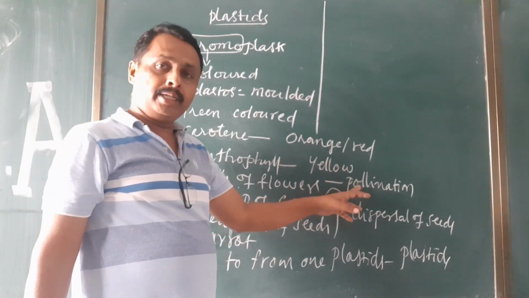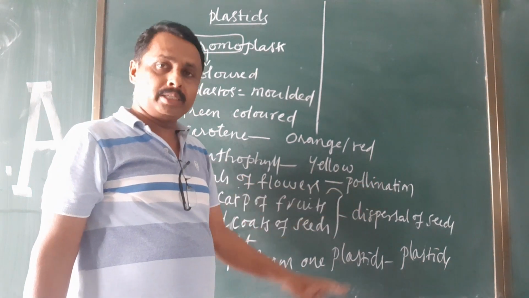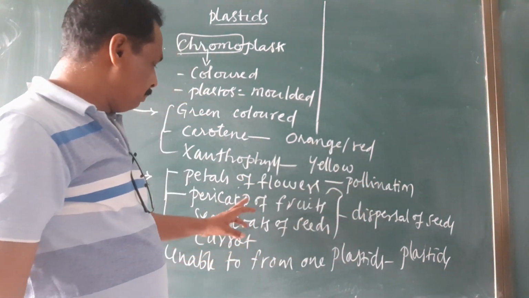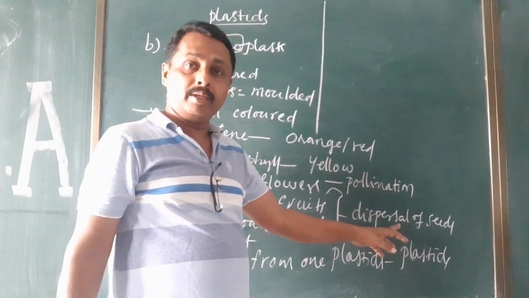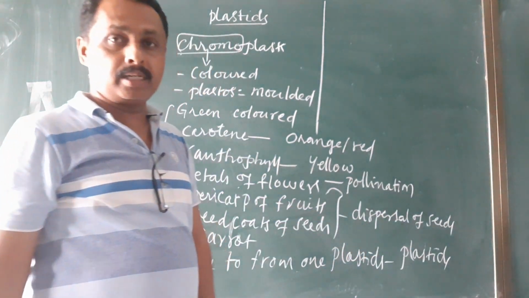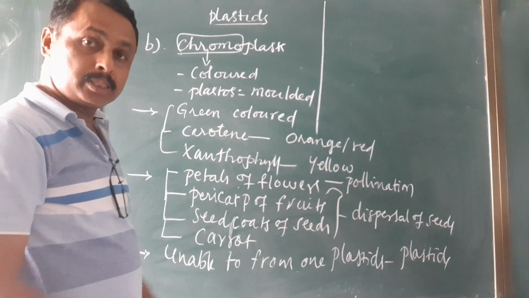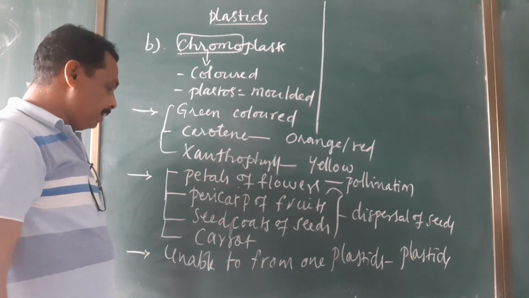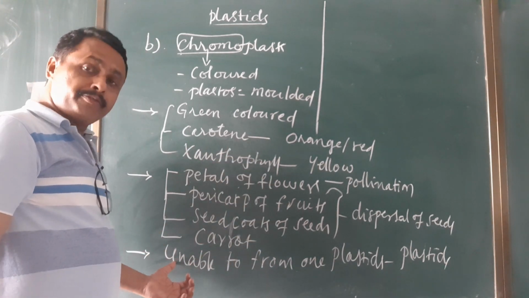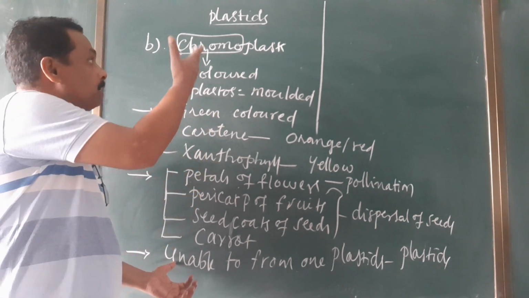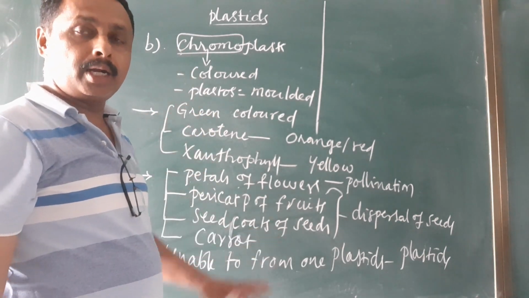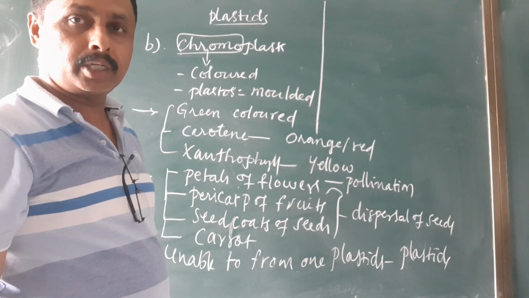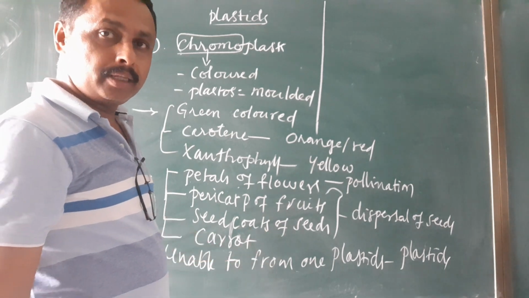If they are present in petals, they help pollination indirectly; in pericarp and seed coats, they help seed and fruit dispersal indirectly for the spreading of plants. And chromoplasts cannot be changed from one plastid to another plastid.